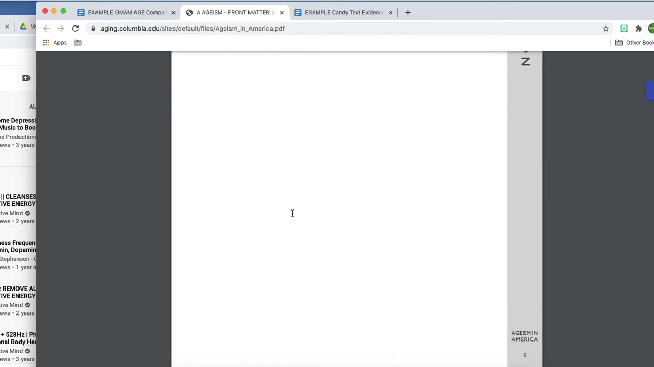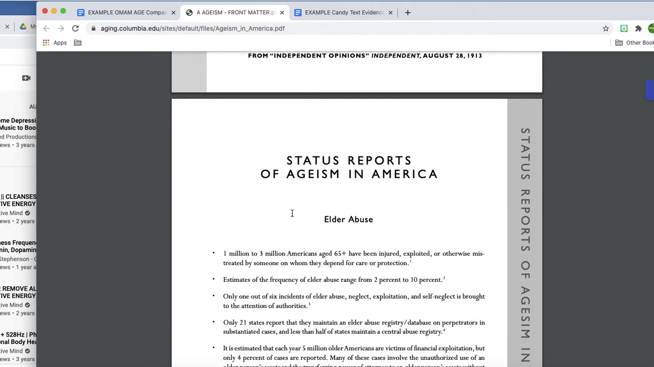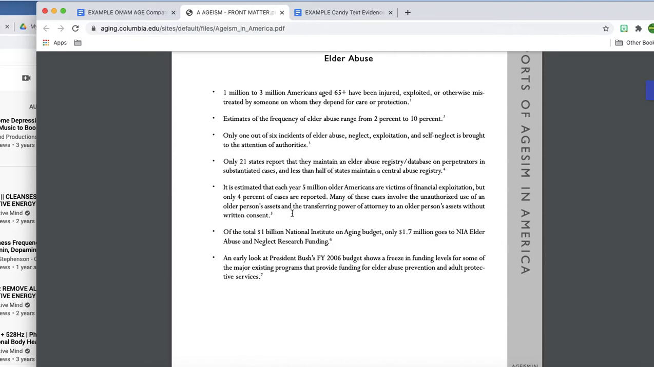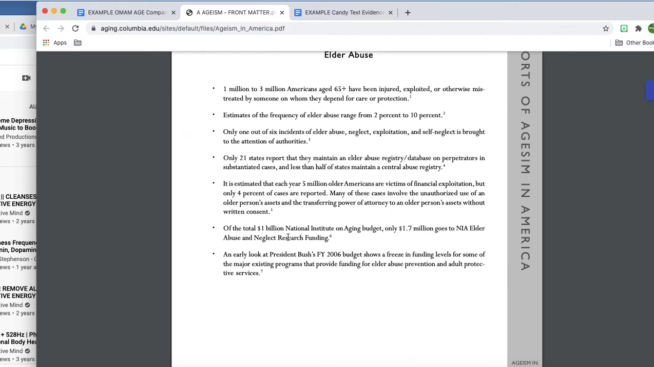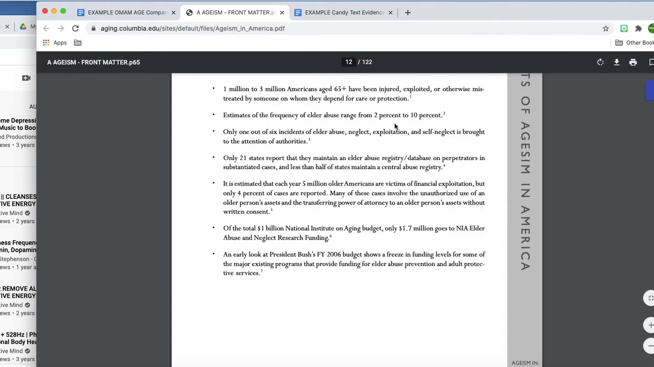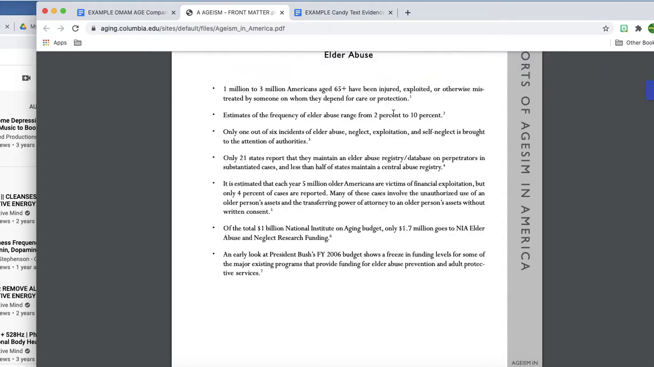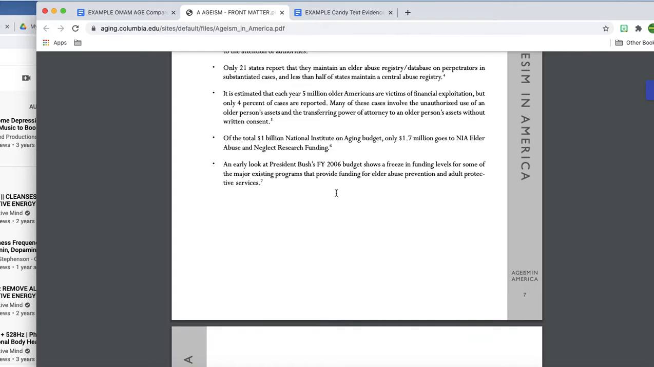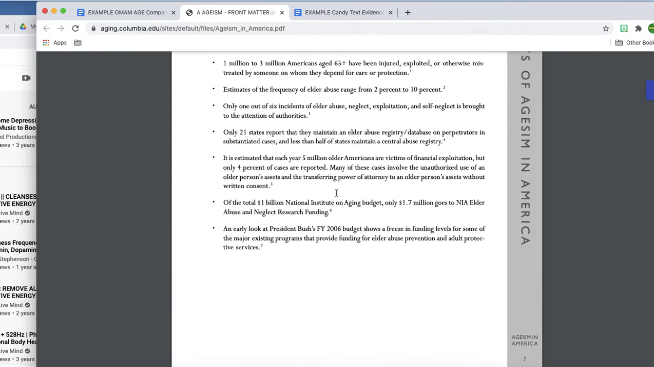Okay, so I think we're about to that point. This is all the terrible things that are happening to people. This looks like, man, 2 to 10% of older people are abused. That's really a high number. That's upsetting. But only 21 states maintain an abuse registry. That's not so good. Ooh, 5 million are victims of financial exploitation. So I think I'm going to go ahead and look at some of these as well.